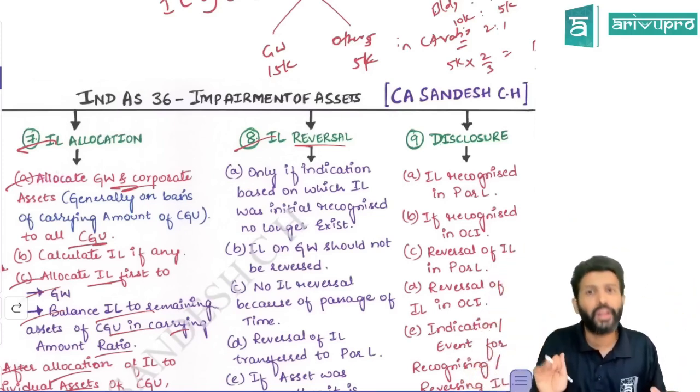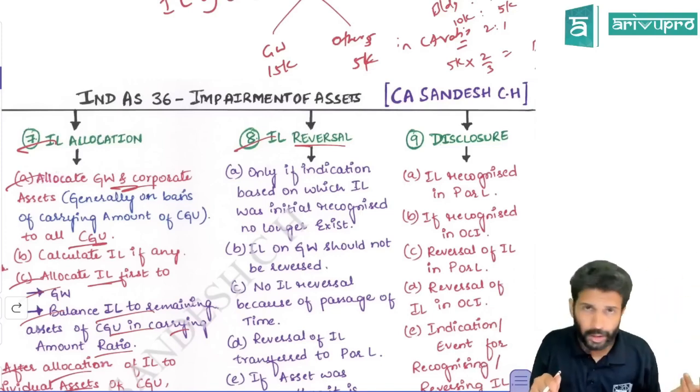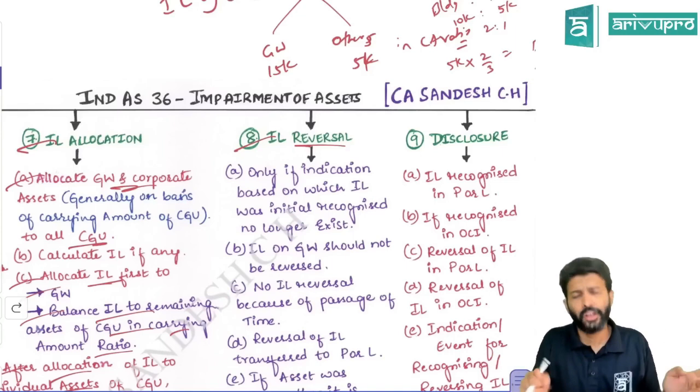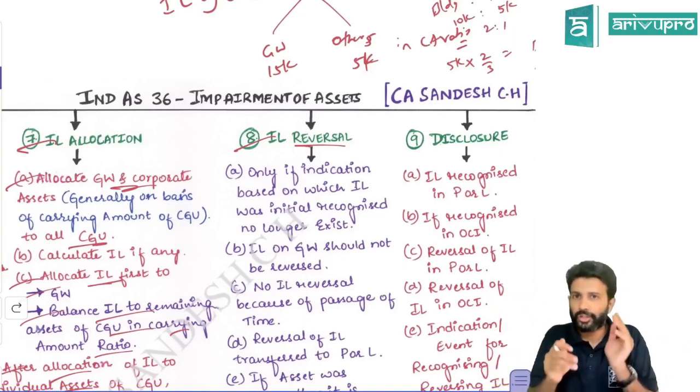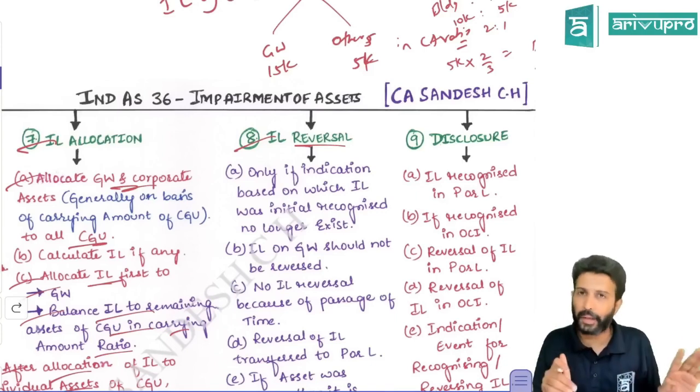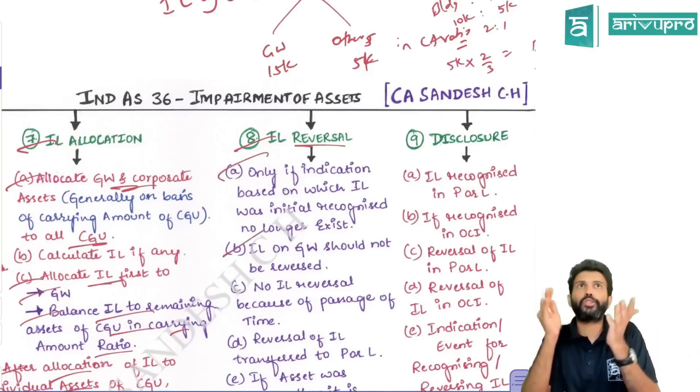effect has reduced. Like when COVID came, you would have booked impairment loss. Now when the COVID vaccine has come, its effect has reduced. That means you can reverse the impairment loss. So that indicator should have got reversed, or its effect should have reduced. In that case, you can reverse impairment loss. So in reversal also, you should keep this in mind.